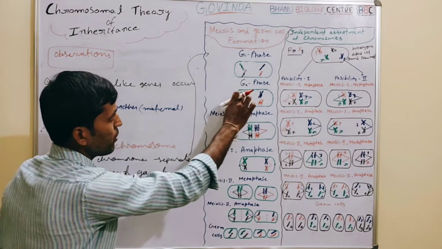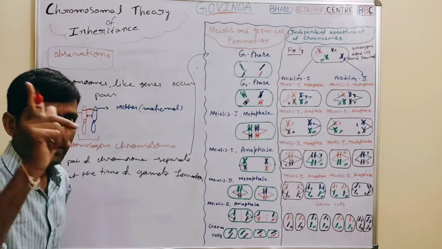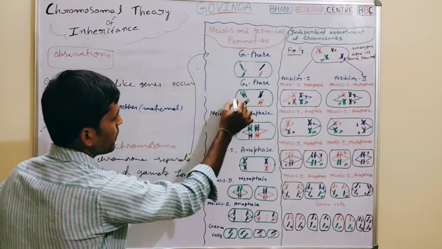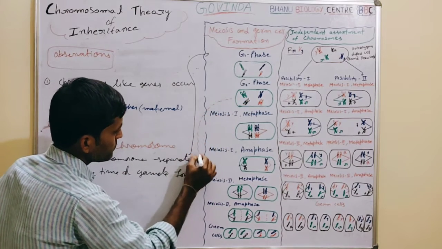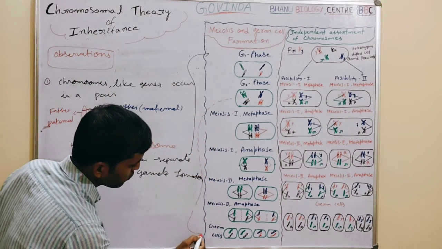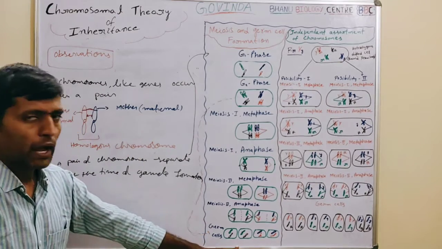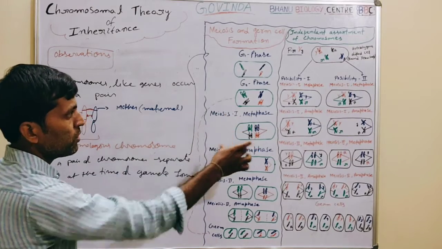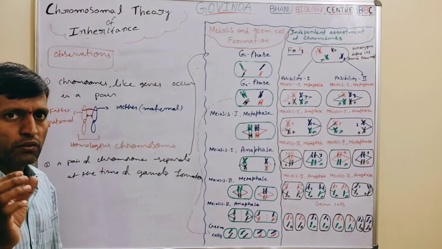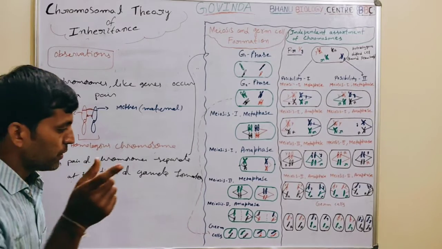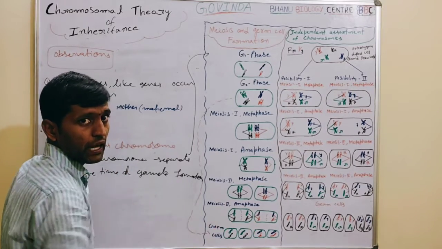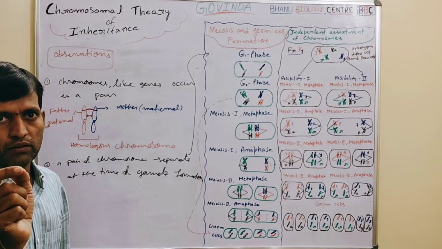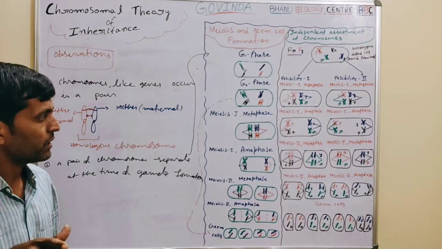So here half of the chromosomes are reduced, which means one set of chromosomes only enters the gamete. These are the germ cells. Here, a diploid cell leads to the formation of 4 haploid cells during meiosis. So this is the best example for understanding the separation of chromosomes and how they enter the gamete. The same thing was explained by Mendel by taking the factor, what we now call genes.